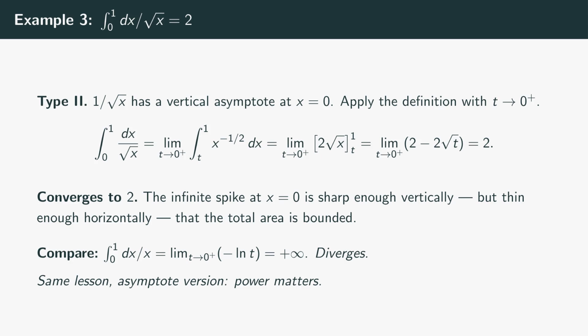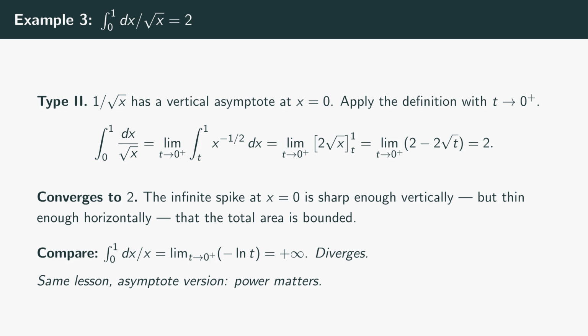Third example, type 2. The integral of dx over the square root of x from 0 to 1. Here the interval is bounded, 0 to 1, but the integrand 1 over the square root of x blows up at x equals 0. Apply the type 2 definition. Replace the bad endpoint 0 by a positive t, integrate from t to 1, then let t approach 0 from the right. The antiderivative of x to the negative 1/2 is 2x to the 1/2, which is 2 times the square root of x. Evaluated from t to 1, that's 2 minus 2 times the square root of t. As t approaches 0 from the right, the second term vanishes, and we get exactly 2.